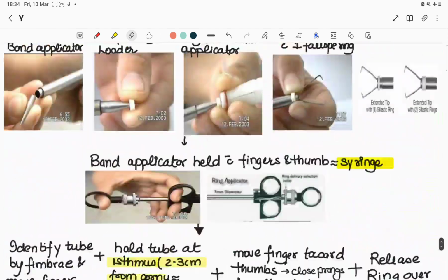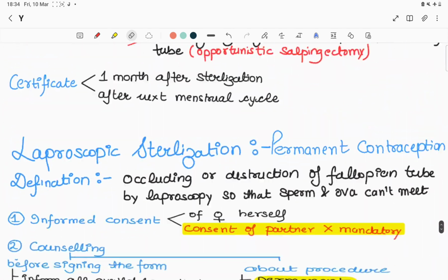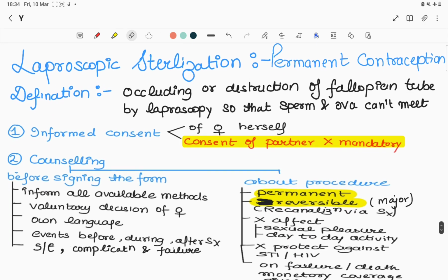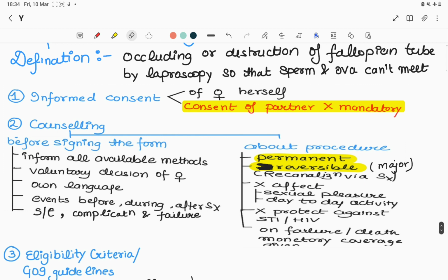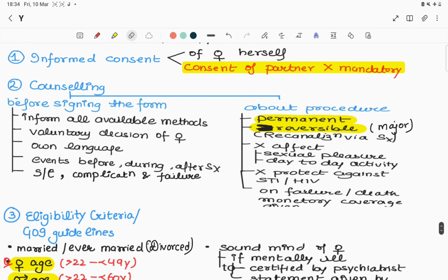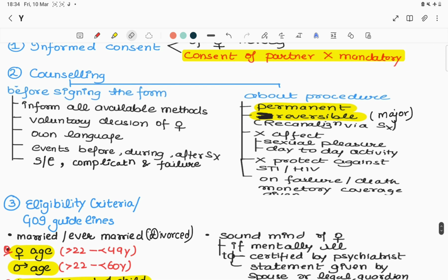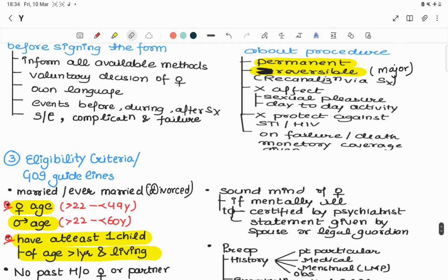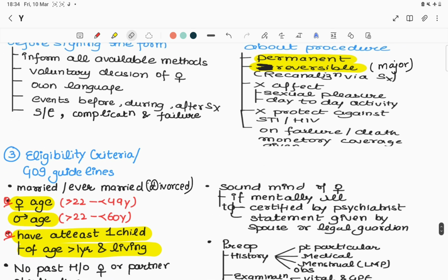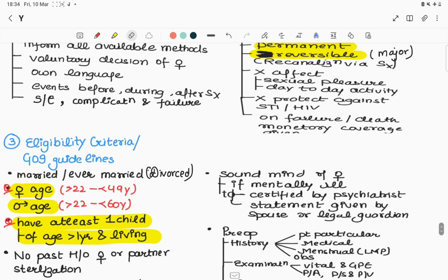items. So let's revise today's lecture, that is laparoscopic sterilization. So informed consent of the female is mandatory. Then counseling is done before signing the form, about the procedure, that it is permanent and irreversible, doesn't affect sexual pleasure or day to day activity, and does not protect from STI. And on death or failure of the procedure, monetary coverage is given.